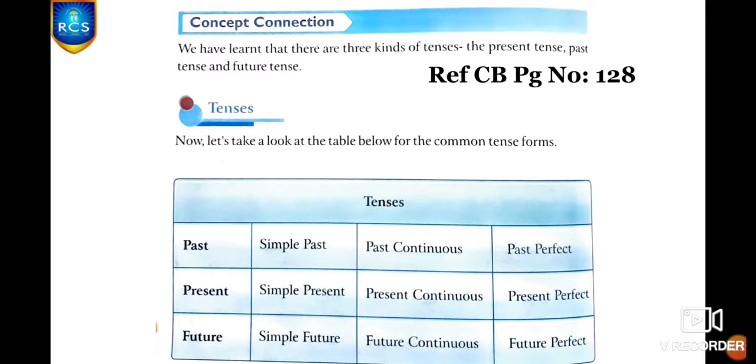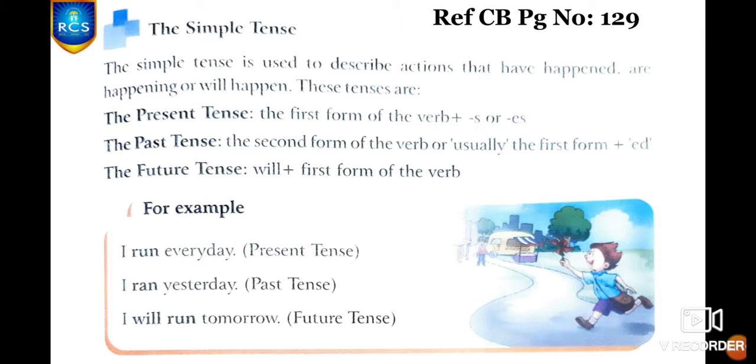We have learned in our previous classes, right? There are three different kinds of tenses: the present tense, past tense, and future tense. And here they have given you the tabular column. In this, there are three different types of tenses, that is the simple tense, the continuous tense, and the perfect tense. It is for all the three past, present, and future tenses. Yes, and for you in this chapter they have given the simple tense and the continuous tense.